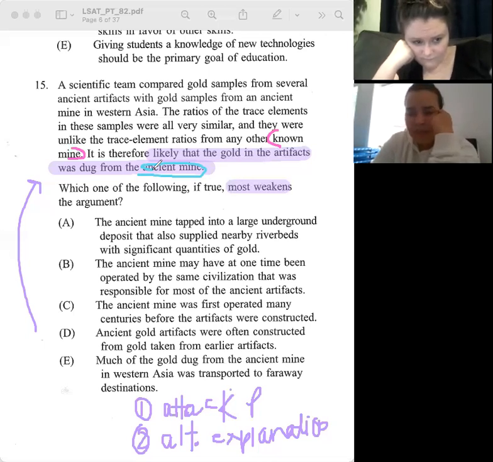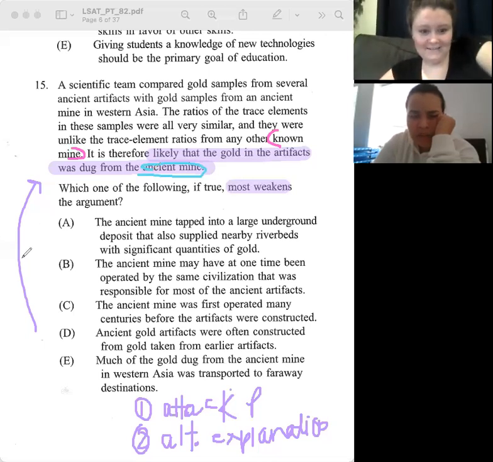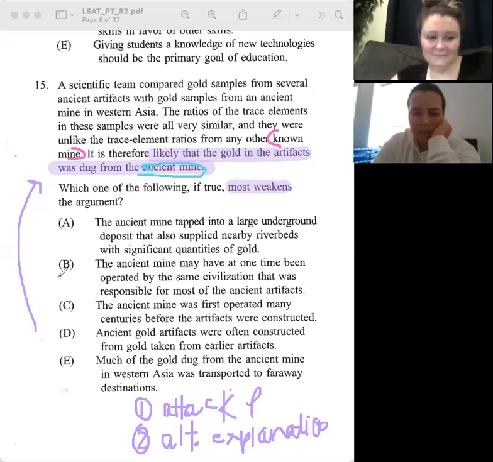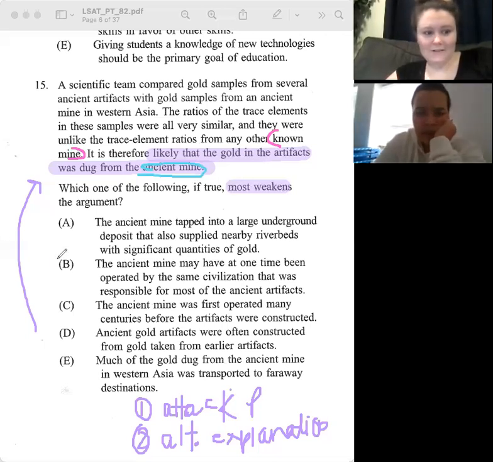I don't know, so I'm going to keep going. B, the ancient mine may have at one time been operated by the same civilization that was responsible for most of the ancient artifacts. I don't think that's doing anything to weaken. So yeah, it almost strengthens it. Those that are responsible for artifacts. Okay, so that is out.